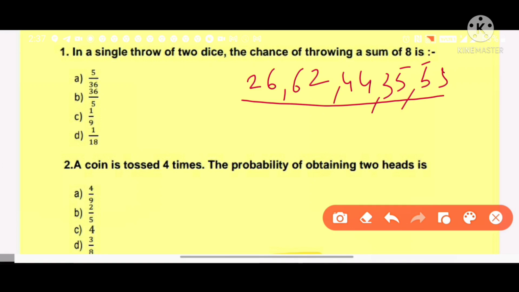These 5 are favorable chances for this event. So answer is 5 and total number of events is 36. So 5 by 36 is correct answer.